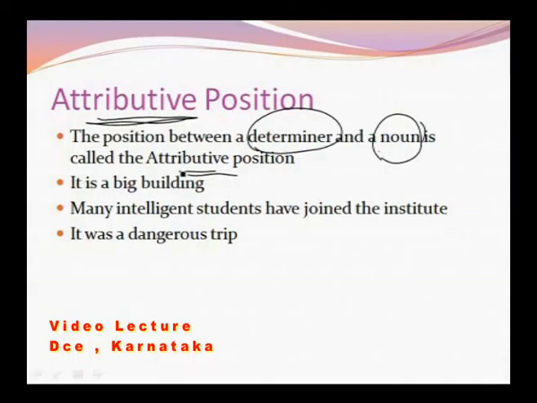Now, it is a big building. Building is what? A noun.